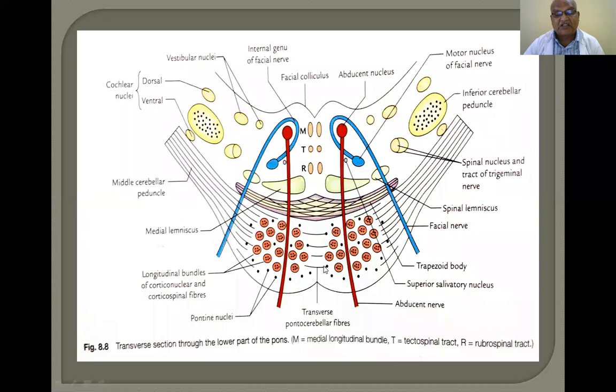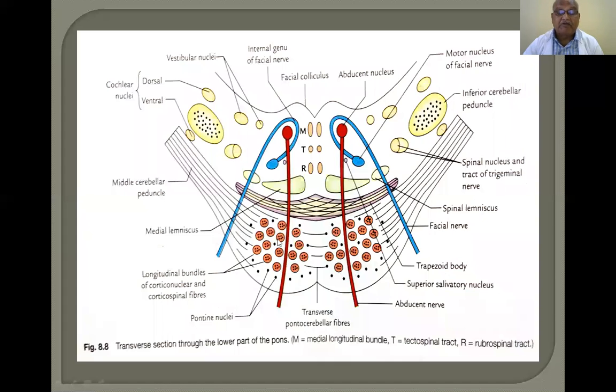So you see this transverse fiber is arising from the dotted pontine nuclei. They are going like this. Transverse fibers. So these are constituting the middle cerebellar peduncle. Whereas the fibers, these are longitudinal fibers, where I have put my cursor. This is the longitudinal fibers.